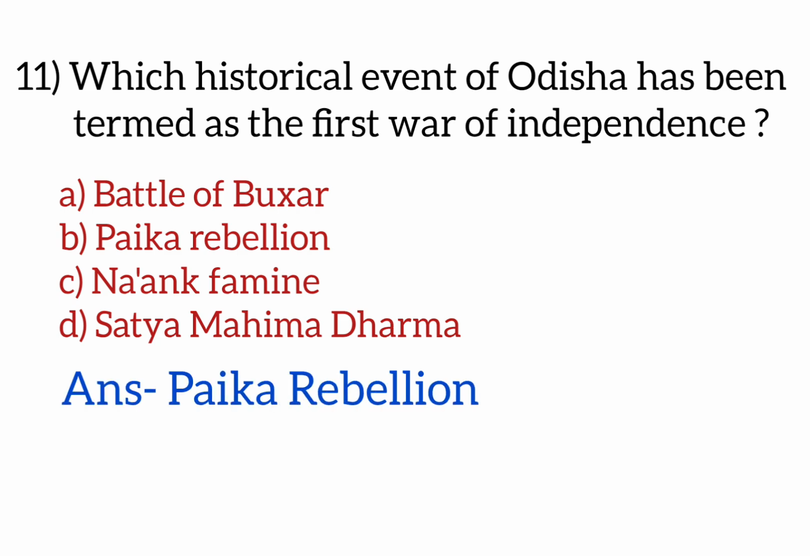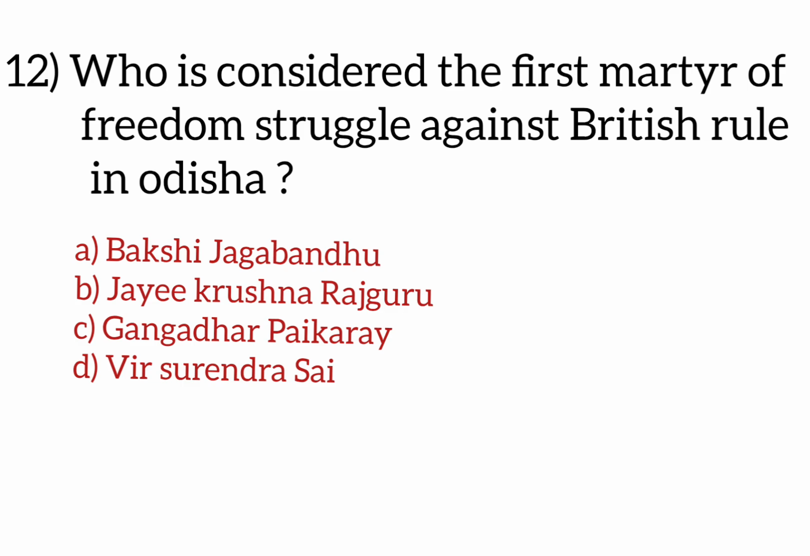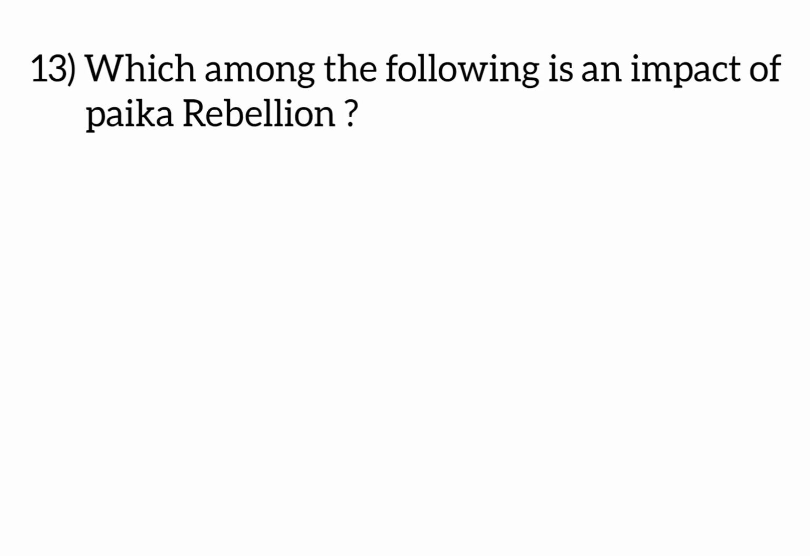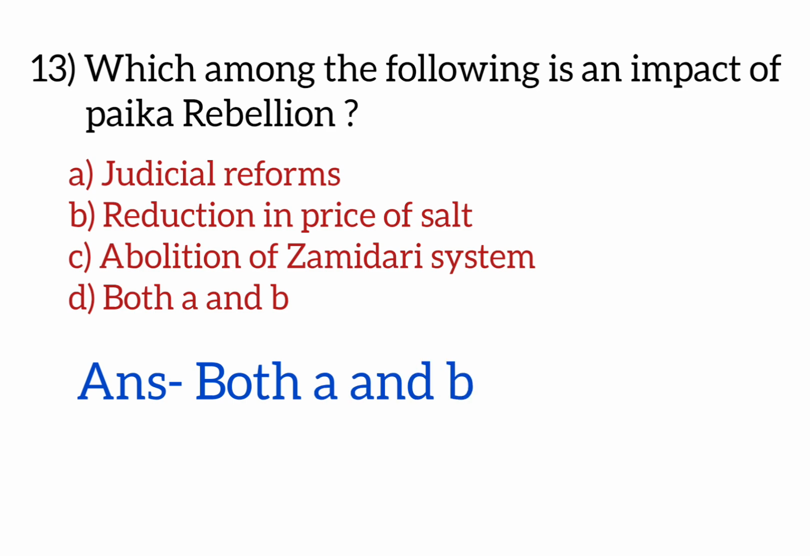Answer is Paika Rebellion. Next question: who is considered the first martyr of the freedom struggle against British rule in Odisha? Options are Bakshi Jagabandhu, Joy Krishna Rajguru, Gangadhar Paikrai, Bir Surendra Sai. Answer is Joy Krishna Rajguru. Which among the following is an impact of the Paika rebellion? Options are judicial reforms, reduction in price of salt, abolition of Jamidari system, both A and B. Answer is both A and B.